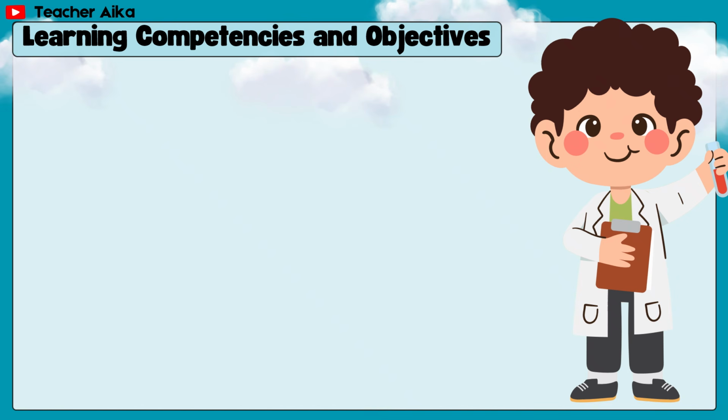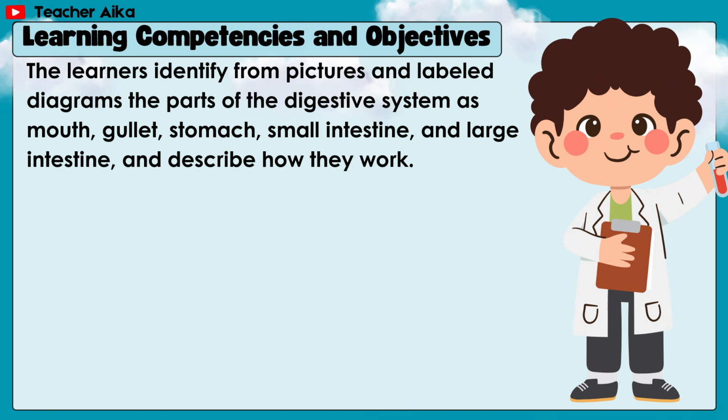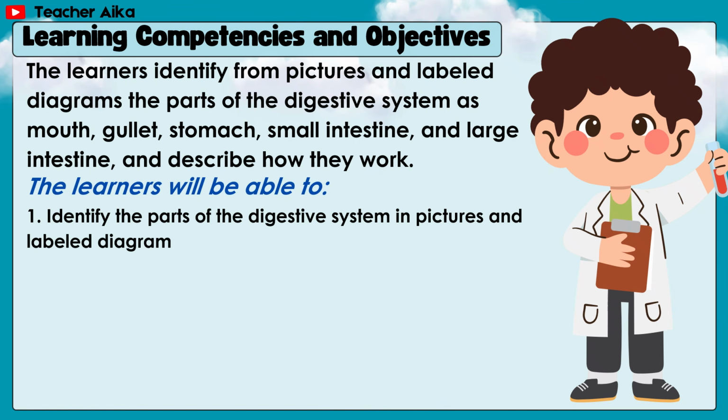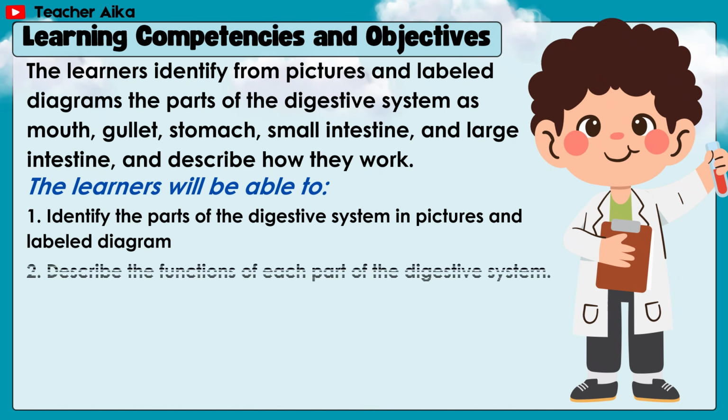Learning competencies and objectives. The learners identify from pictures and label diagrams the parts of the digestive system as mouth, gullet, stomach, small intestine, and large intestine, and describe how they work. The learners will be able to, first, identify the parts of the digestive system in pictures and label diagrams.